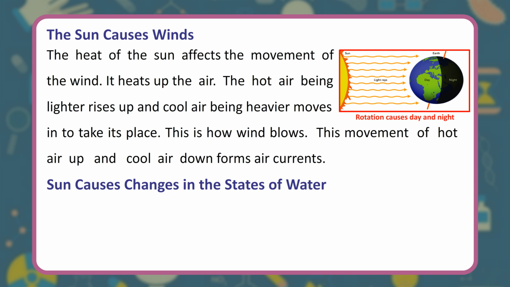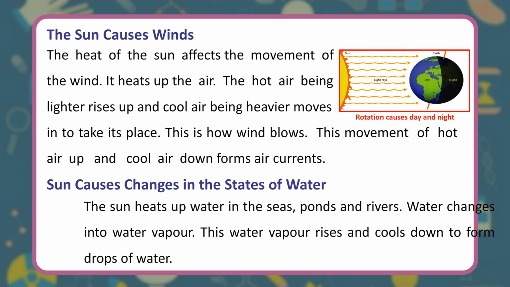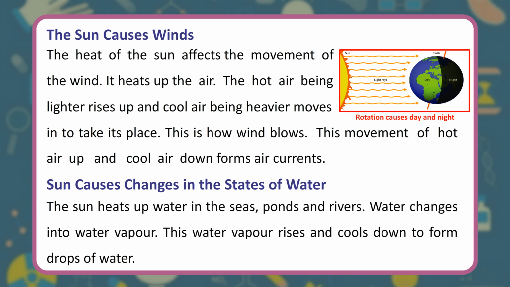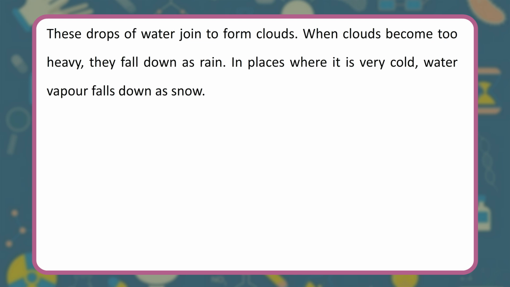The sun causes changes in the states of water. The sun heats up water in the seas, ponds and rivers. Water changes into water vapor. This water vapor rises and cools down to form drops of water. These drops of water join to form clouds. When clouds become too heavy, they fall down as rain. In places where it is very cold, water vapor falls down as snow.